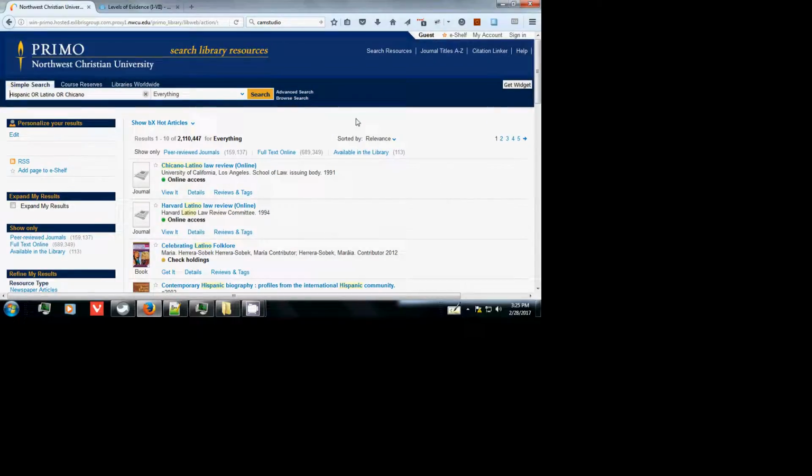So I'm going to go back up here to my search box now, and we're going to combine it with and this time, meaning both groups of search terms have to be present, and man or men or male, and I'm going to put an asterisk after male here.